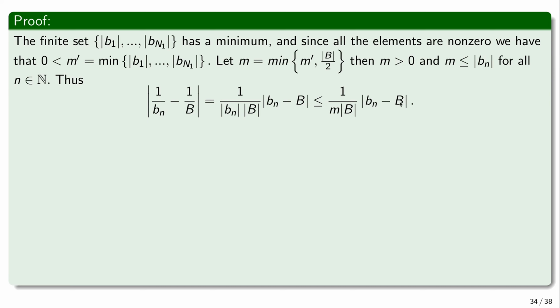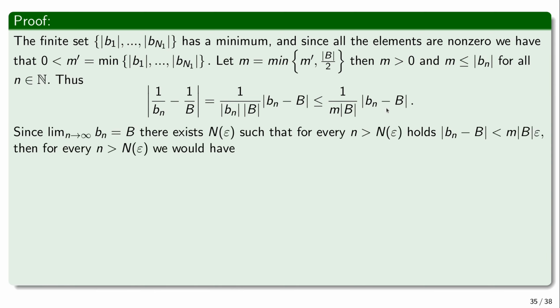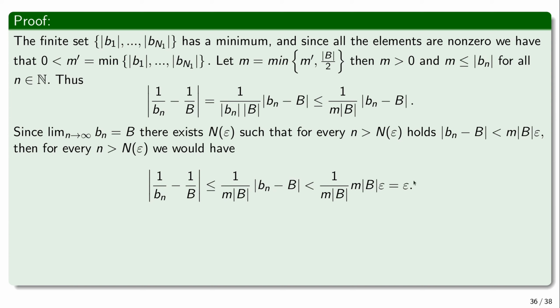And now using the same trick again, since bn converges to b, this can be made as small as we please. So since it converges to b, there exists n of epsilon, which depends only on epsilon, so that for every n greater than n of epsilon, this would be smaller than m times the absolute value of b times epsilon. Therefore, for every n greater than n of epsilon, we have made bn minus b smaller than m times the absolute value of b times epsilon, which is smaller than epsilon.